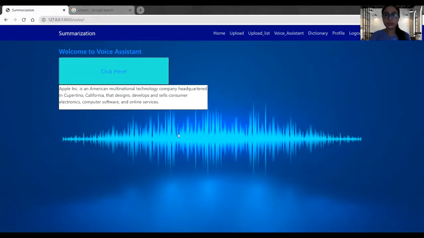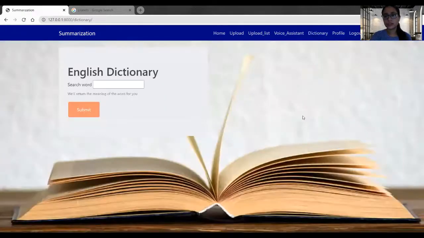So this is our Wikipedia search result. What is happening in Wikipedia search is that it's not only giving back the audio result, it is also displaying the information here. So this is our voice assistant functionality. Now let's go to the other section of our application, which is the dictionary.